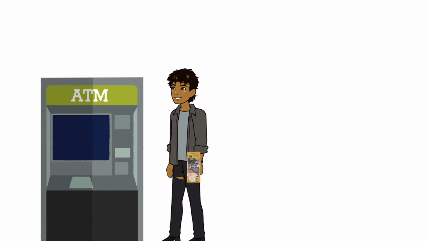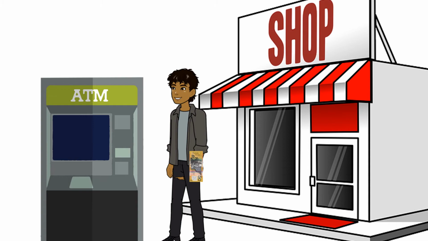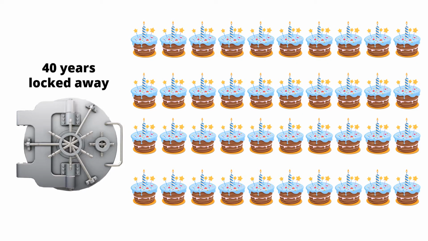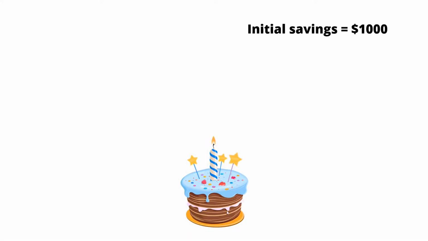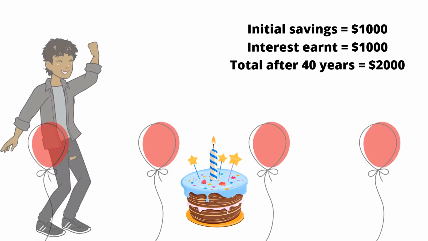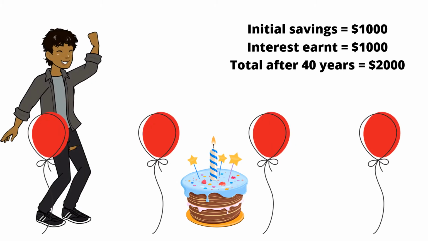Now, what does this mean? How much money will Michael have in the bank after 40 years? That's simple. The formula to calculate this simple interest is here. Michael will have $1,000 saved in the bank after 40 years. Michael would also have earned another $1,000 from interest over that 40-year period as well, but this wouldn't be in the bank.